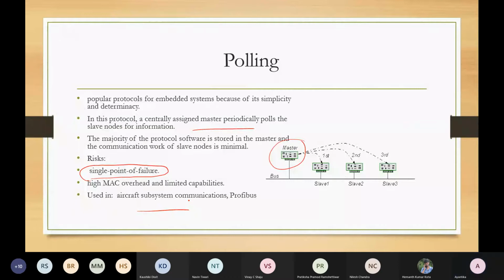Because when this type of failure scenario can be handled in a separate way, in that case polling can be very effective in terms of handling latency in a lightweight scenario and in terms of avoiding collision in a heavyweight scenario. So this is another option other than token passing. Another option is polling.